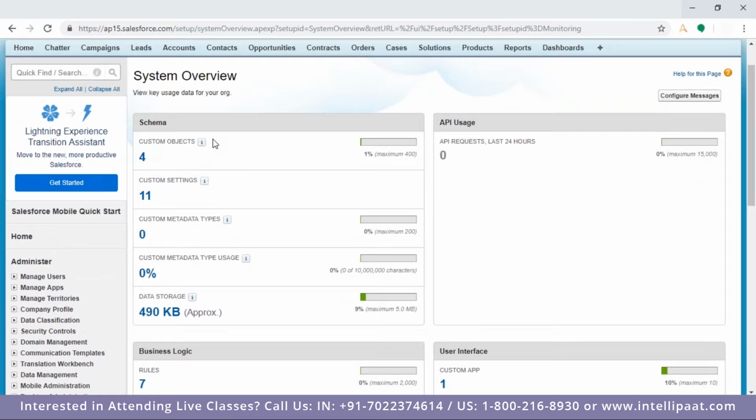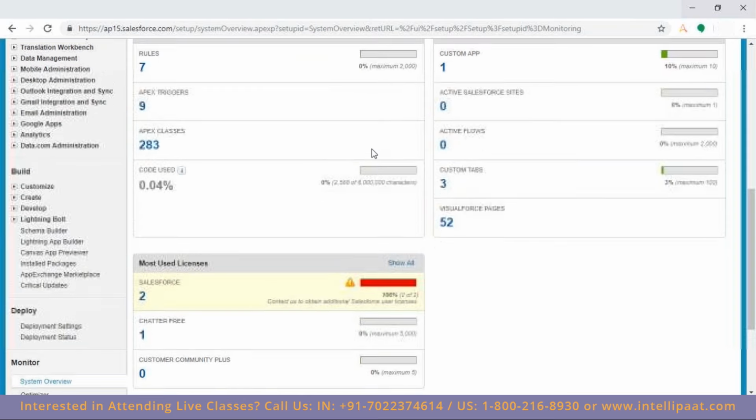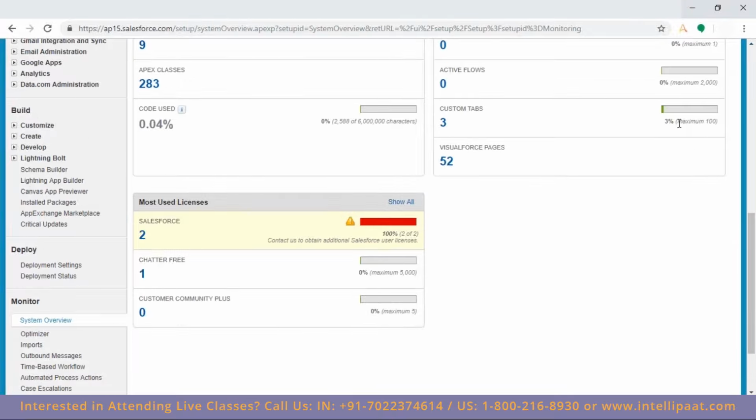This is objects maximum. Here it is showing 400 objects, which is the limit. And then if I scroll down below, am I getting tabs somewhere? Yeah, custom tabs, maximum 100. That was right. Okay. So these are the limitations. Here, see, you can create a maximum of 100 tabs, not more than that.